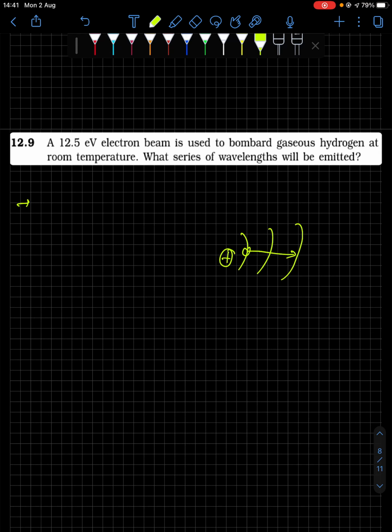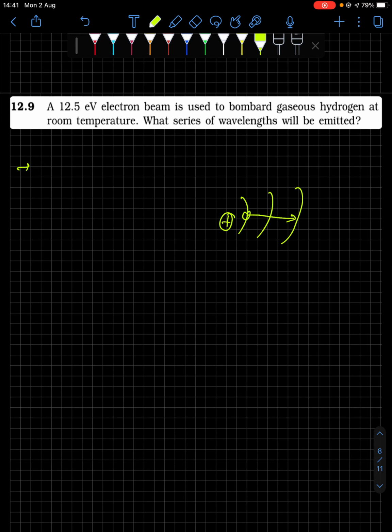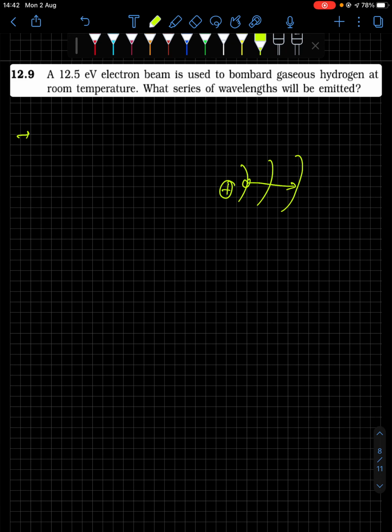Now you have to find out what that higher state is. This is an excited state. Electrons in hydrogen staying in the excited state is not a long term affair, and therefore the electrons will de-excite once again. De-excitation can happen stepwise or it can happen directly. So let's find out the excitation happened to which energy level. We need to find that out first.